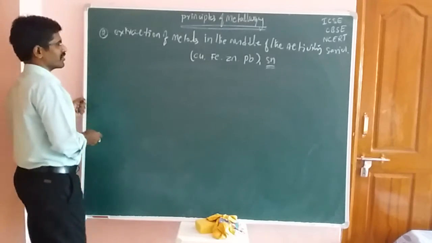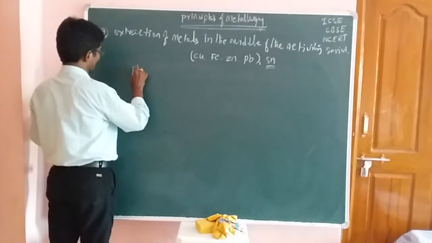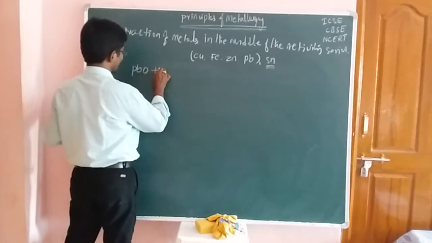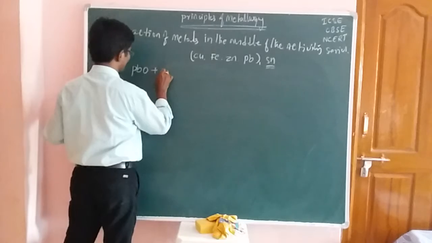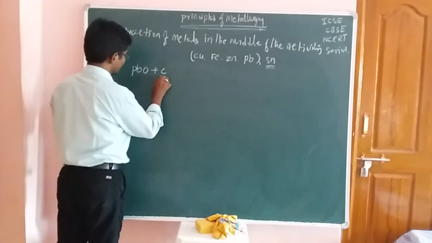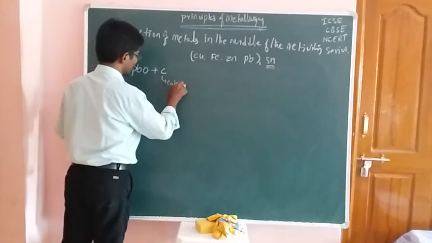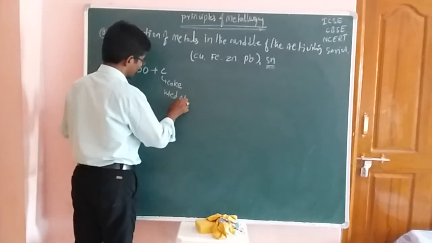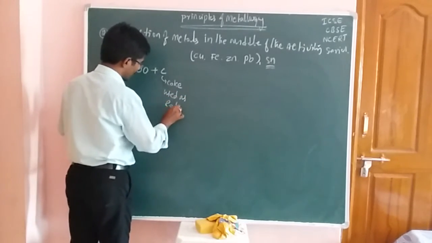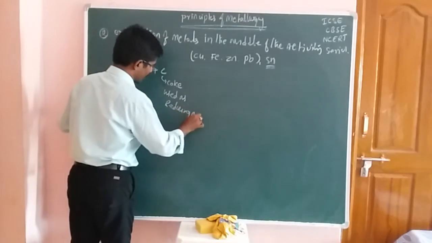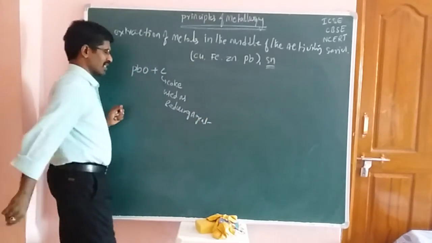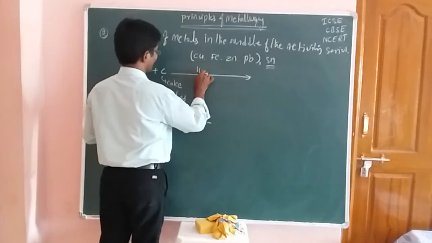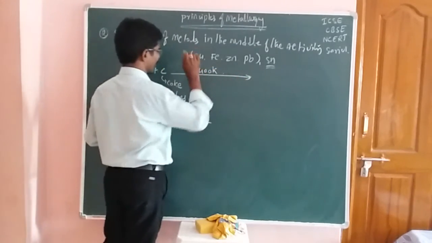So first of all, I should take the lead oxide, PbO. Which reacts with carbon. Now the carbon means it is coke. Okay students, now the coke is used as a reducing agent. The reduction process takes place at 1400 Kelvin temperature, students.